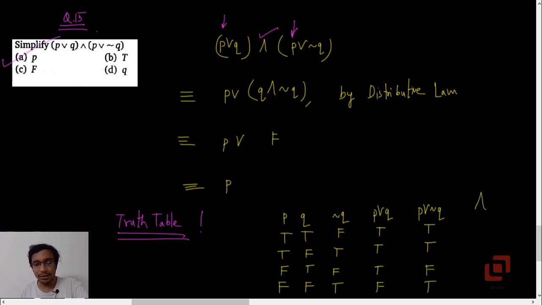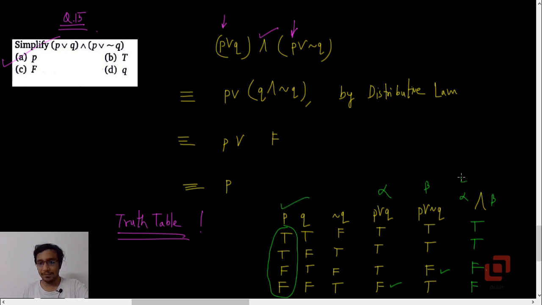Now we want the conjunction of these two, alpha and beta. So it will be TT and FF, because here you have F and there you have F. So TTFF is the same as the truth column of P. So alpha and beta is logically equivalent to P, the same result that we obtained by using the laws. So A.